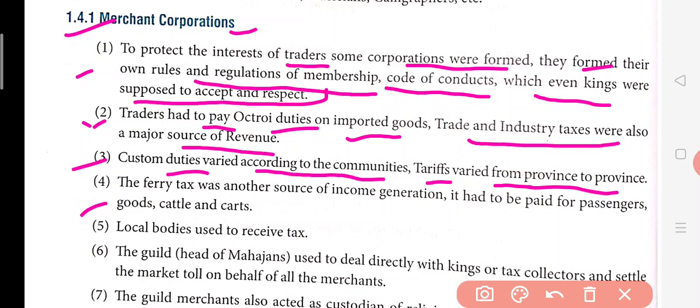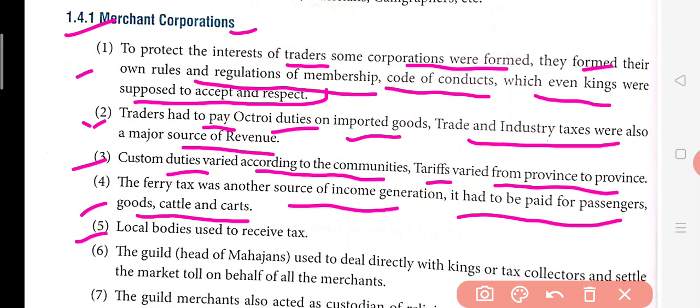Now, the ferry tax was another source of income generation. It had to be paid for passengers, goods, cattle, and carts. So what is this ferry tax? Ferry tax means when you are traveling from one place to the other, then you will have to pay some taxes on it. So this was another income generation. Doesn't matter whether you are traveling, taking your cattle from one place to the other, or goods, or the carts are going, you will have to pay a ferry tax.